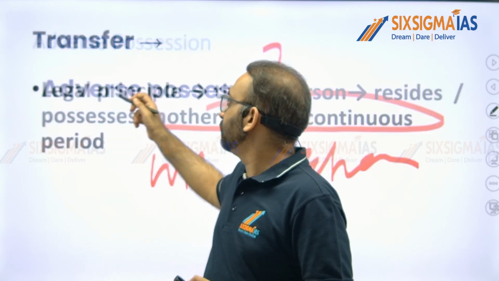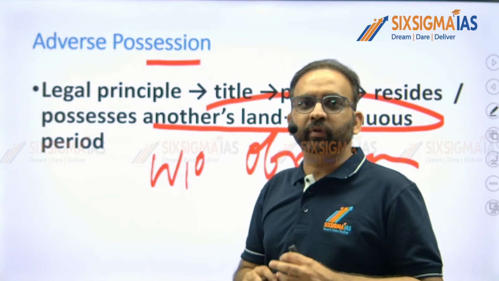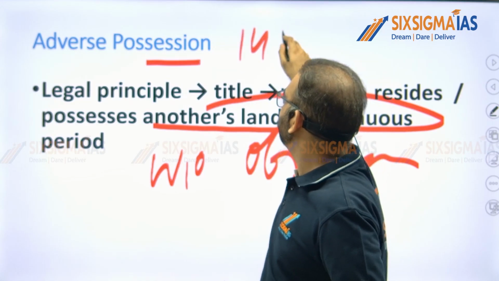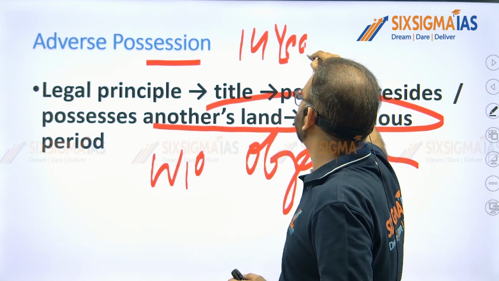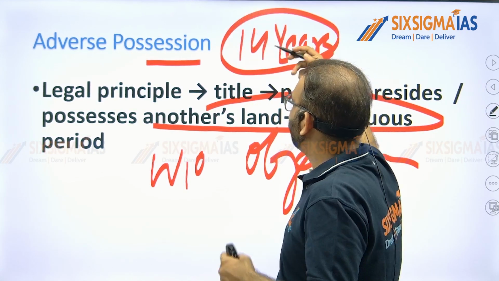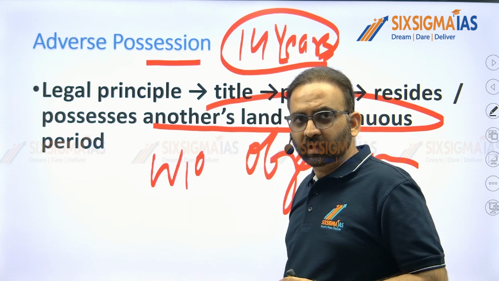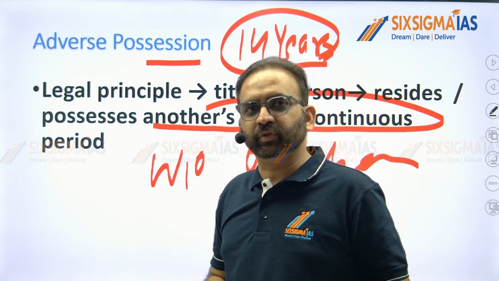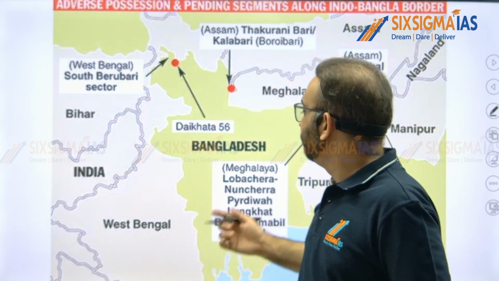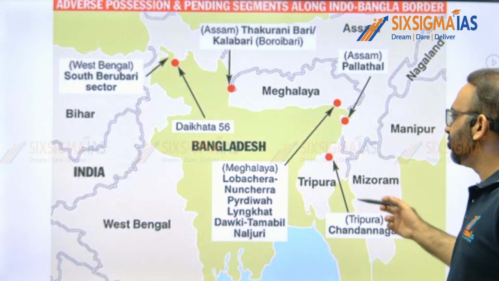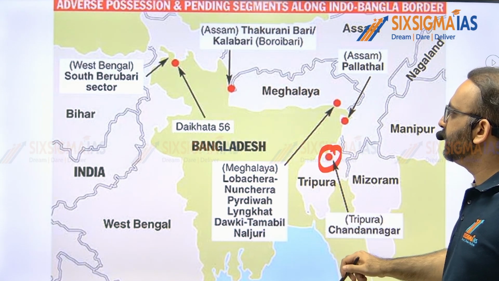That is the principle of adverse possession. So in Indian law, if somebody occupied the land for 14 years without any objection, then such land will be given to the occupant, the possessor. Clear?